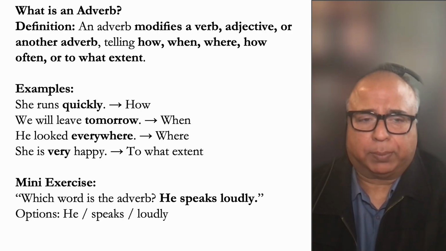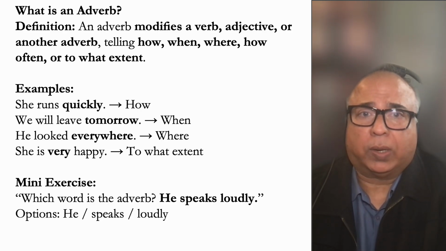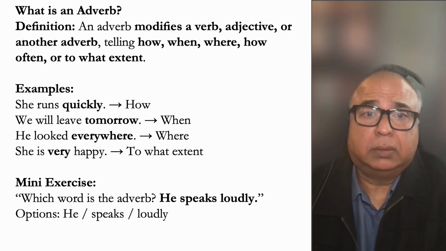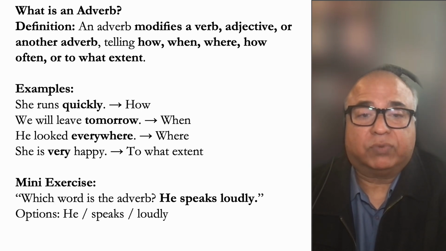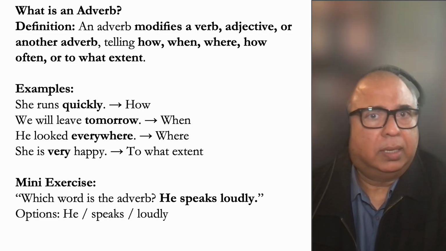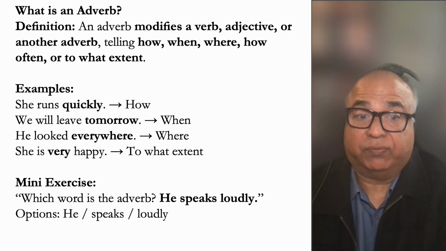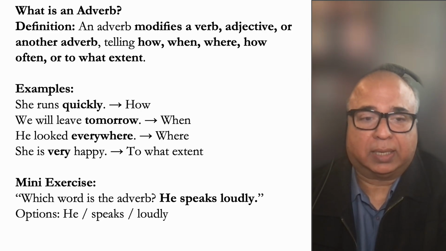Let's look at a few examples. She runs quickly. How does she run? She's a fast runner. She runs quickly. We will leave tomorrow. When will we leave? Tomorrow. He looked everywhere. Where? Everywhere. She's very happy. To what extent?